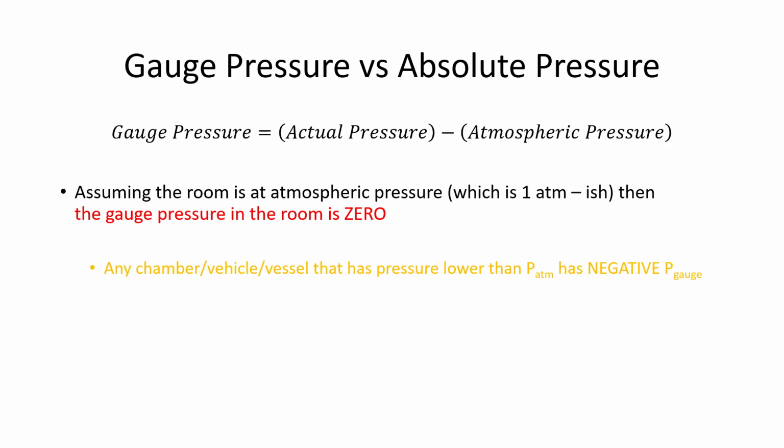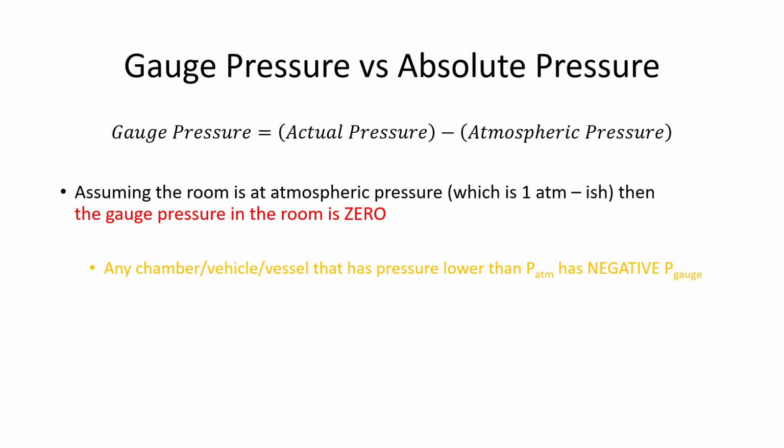And if it is less than the atmospheric pressure, then the gauge pressure will be negative. And that's what you may have heard people say, negative pressure. There is no such thing as negative pressure. Zero pressure is zero force. But there's a negative gauge pressure, which is a relative pressure. So a negative pressure would mean that something is getting sucked in.